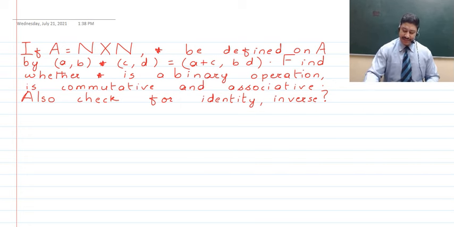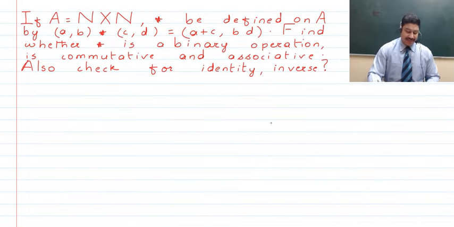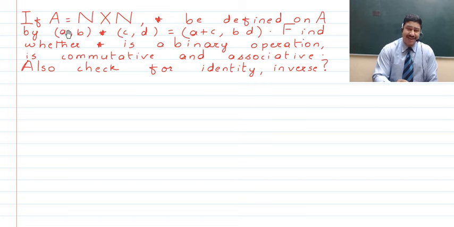And here guys, you get to see that this is an operation on the Cartesian product N cross N, right? And the definition goes as: if there are two ordered pairs (a, b) and (c, d), so this is the first operand, this is the second operand, and we represent this binary operation by an asterisk.